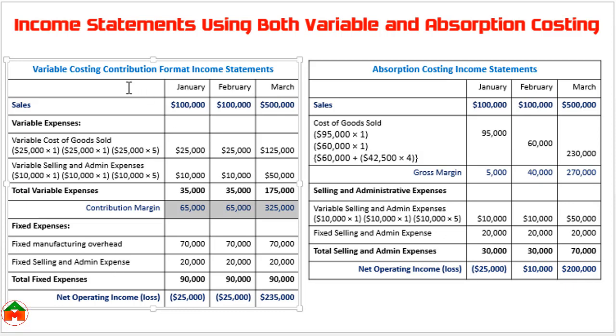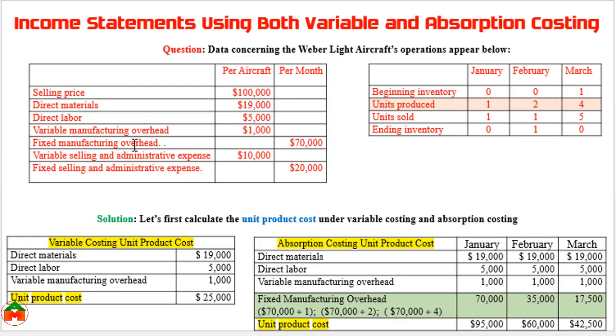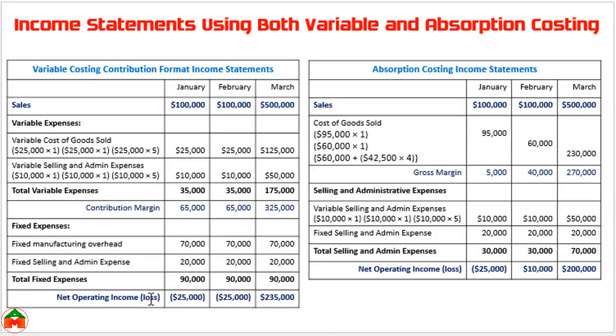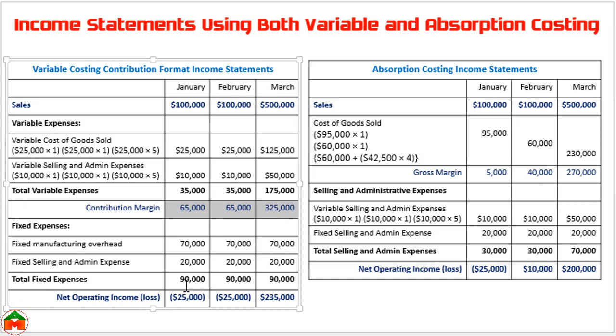We can see in variable costing or the contribution format income statement we deduct all the variable expenses to get the contribution margin, then we deduct all the fixed expenses to get the net operating income. From the question we can see fixed manufacturing overhead 70,000 and fixed selling and administrative expense 20,000. So 70,000 and 20,000, the same amount everywhere. The total fixed cost is 90,000, 90,000 and 90,000. And from this contribution margin we will deduct this fixed expense to get the net